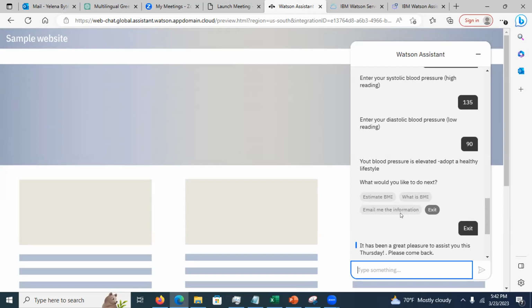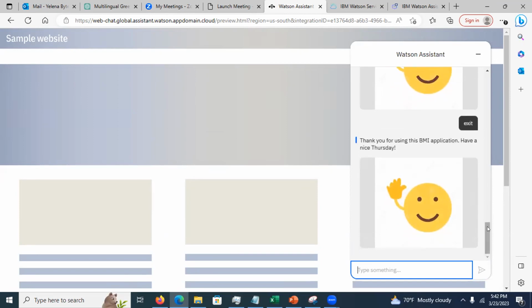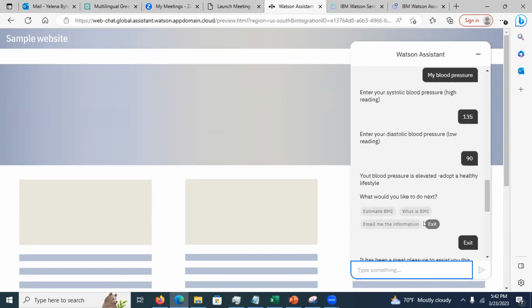But the value is an intent that gets triggered. Like I could type exit, for example, and it's going to trigger the exit response. It's the same thing as if I selected exit from the menu over here. So exit is what? It's a goodbye intent. Okay.